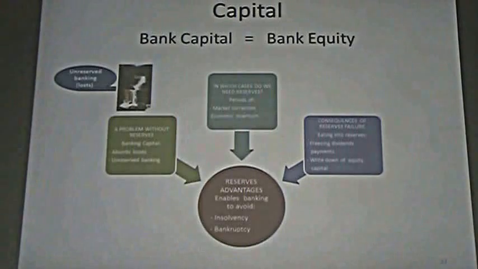If we don't have reserve, it means that bank capital, equity, will absorb losses because we don't have any other thing to absorb these losses. And it means that we could disappear because we don't have another source of funds to support these losses. It means that this bank is unreserved, a very risky bank, because it doesn't have enough reserve to face big problems.